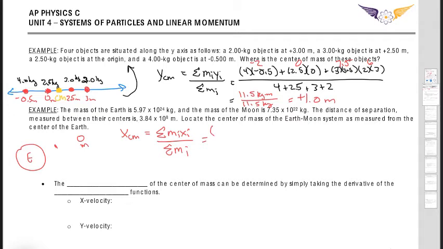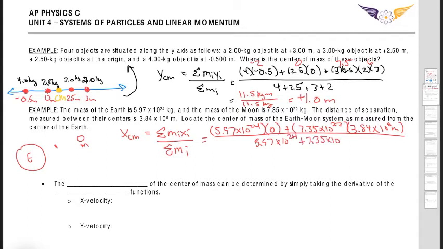So I'm just going to do the mass of the Earth times 0 meters, since it's at the origin, plus the mass of the moon, which is all given to you, times 3.84 times 10 to the 8th meters, divided by, now even though the Earth is at the origin, remember that mass does contribute, so 5.97 times 10 to the 24th plus 7.35 times 10 to the 22 kilograms. When you do your calculation, you're going to find that the center of mass of the Earth-Moon system is at 4.67 times 10 to the 6th meters.